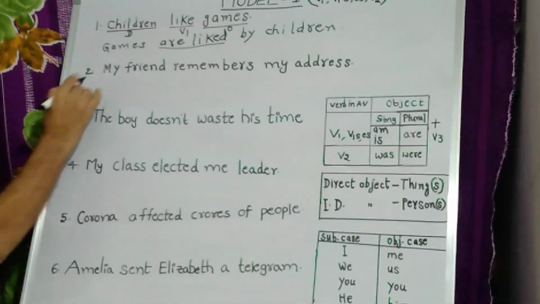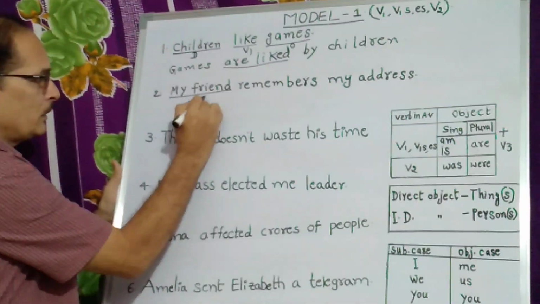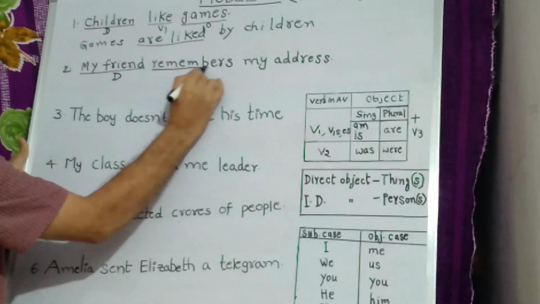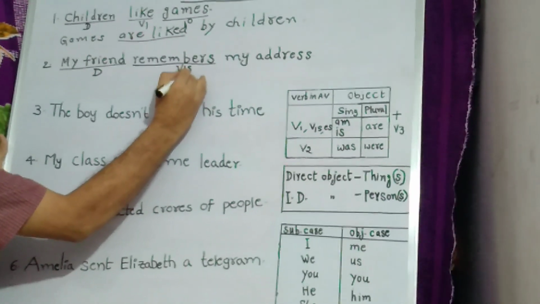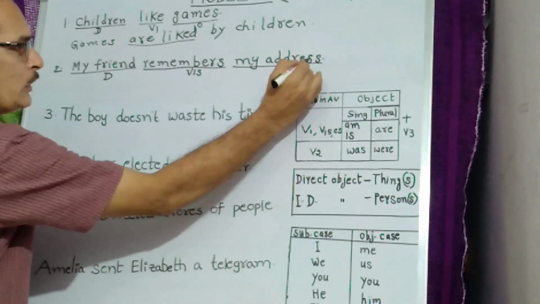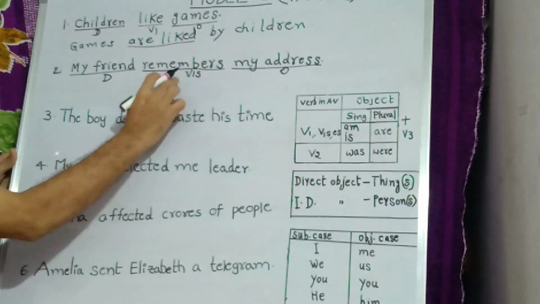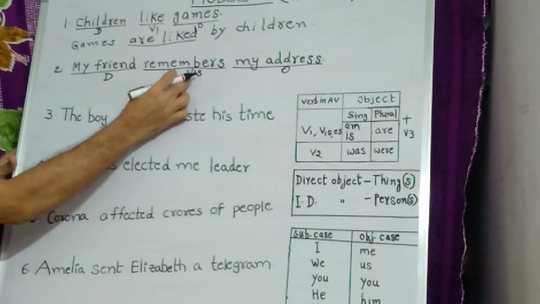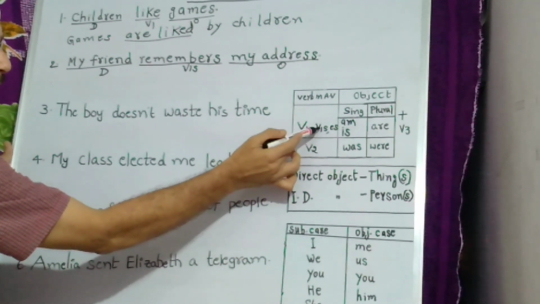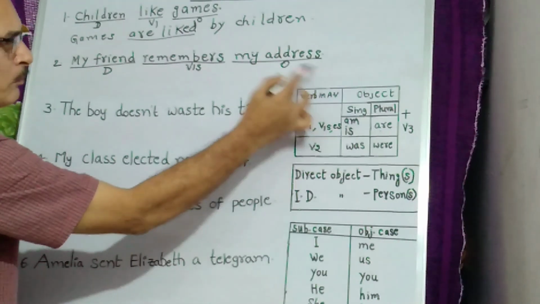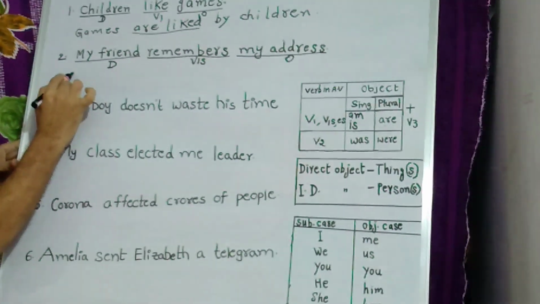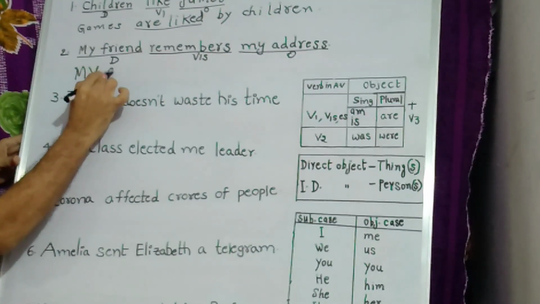Now let us go to the second sentence. Here my friend is the doer. What does he do? He remembers. This is V1s form. He remembers what? My address. So this is the object. My address is singular, and V1s is the verb form. In the be forms table, V1s, and the object my address is singular number, so the be form is is. So my address becomes the subject here.